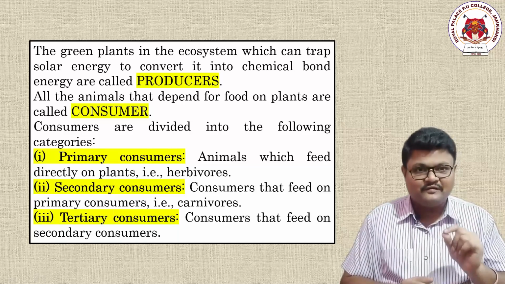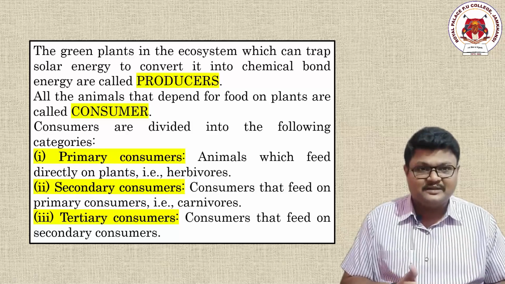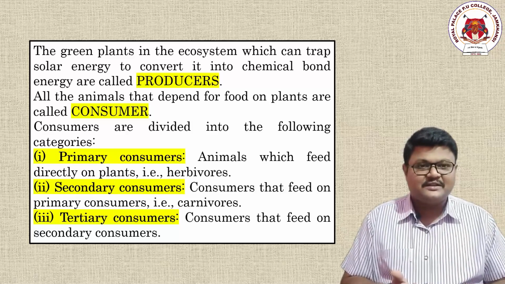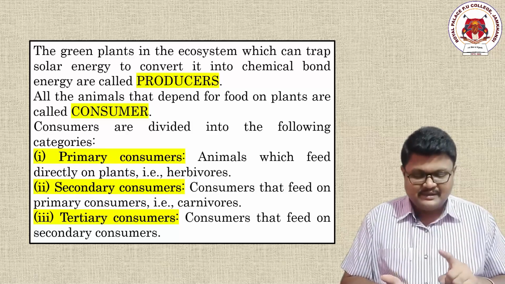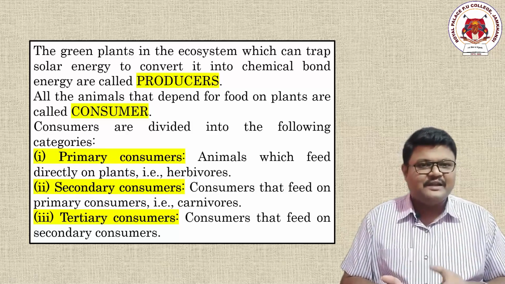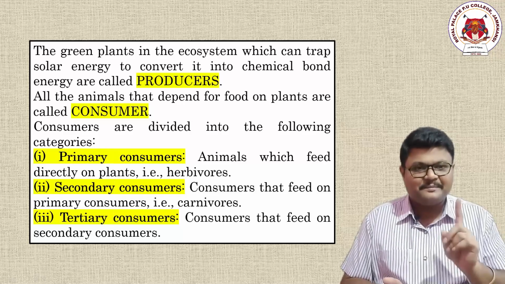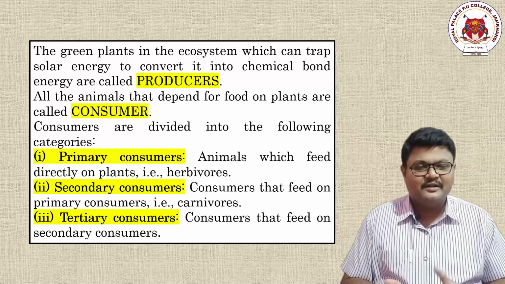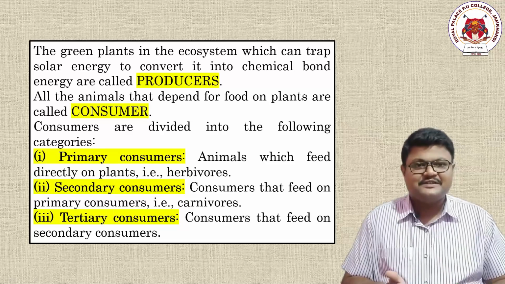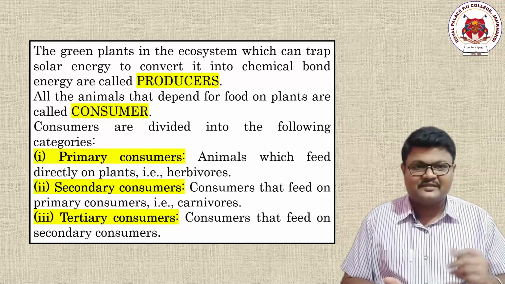So let us go with the first point of consumer, that is primary consumer. So who are primary consumers? Primary consumers are nothing but herbivores. These are vegetarian organisms, and these are also heterotrophs only, and these are completely dependent on plants. Remember, plants. The life of primary consumers or the herbivores is completely dependent on plants. Vegetarian organisms such as rabbit, deer, etc.